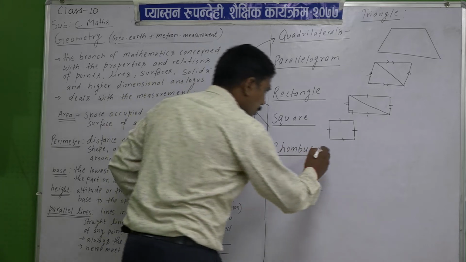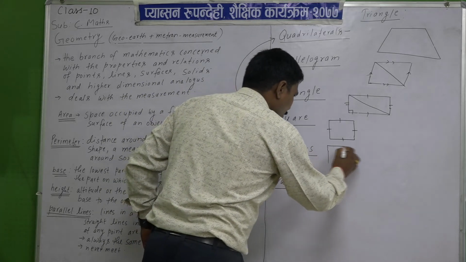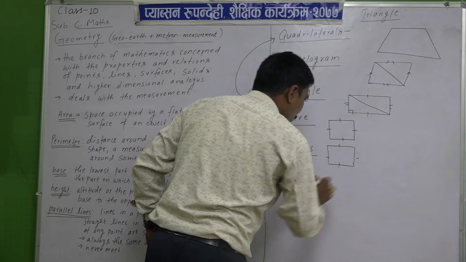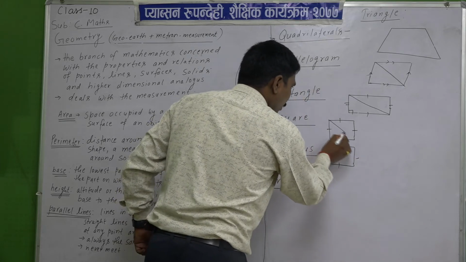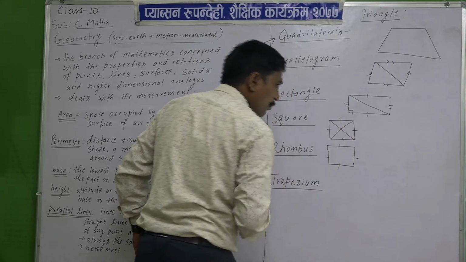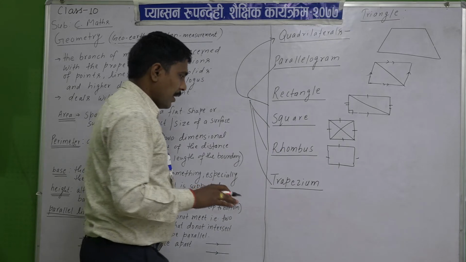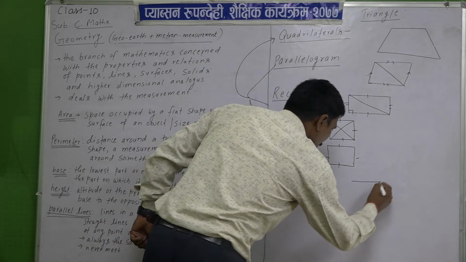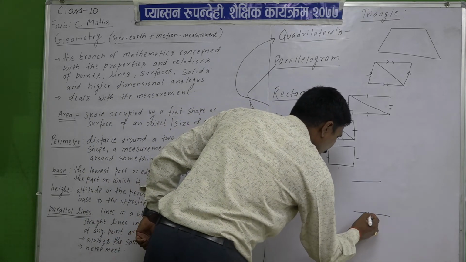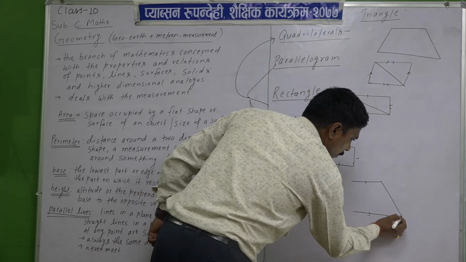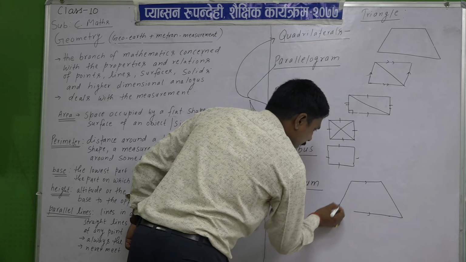And for a rhombus, all 4 sides are equal, with only some specifications; here also 4 sides are equal, but here the diagonals may not be equal. And a trapezium has one pair of parallel sides, and the other two are different in size.